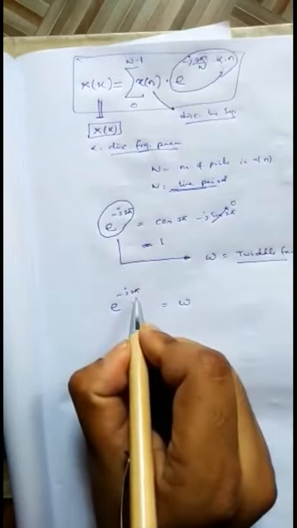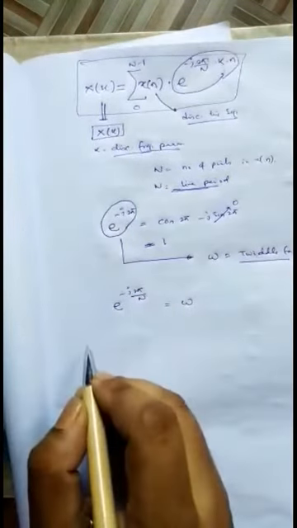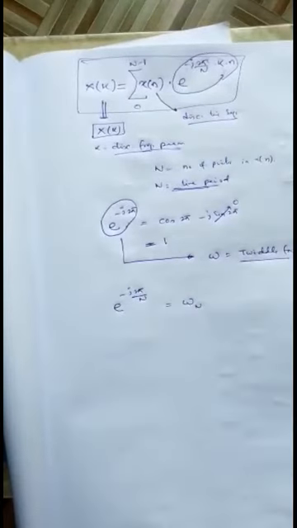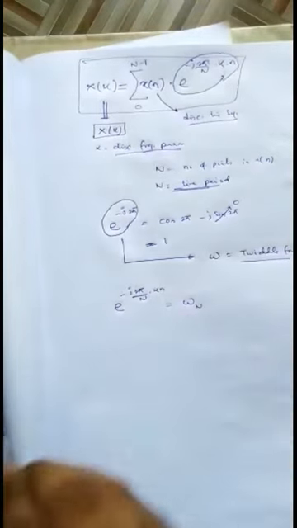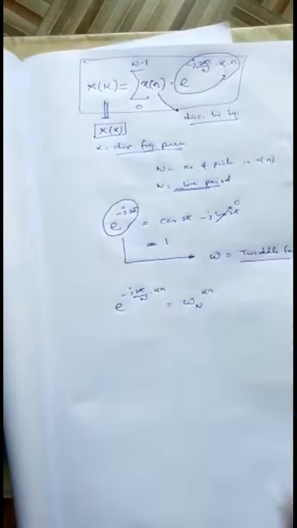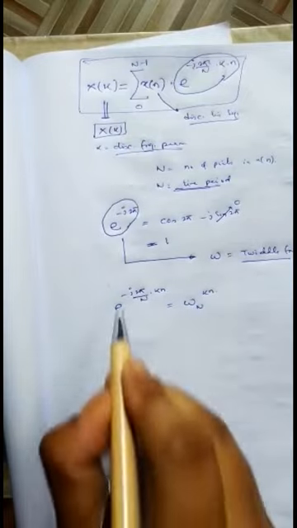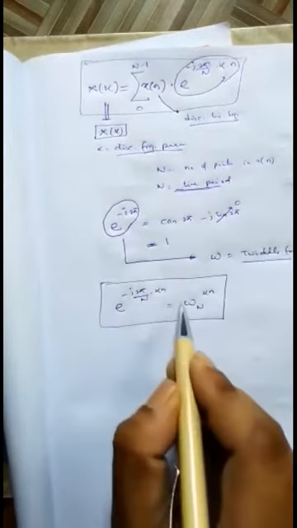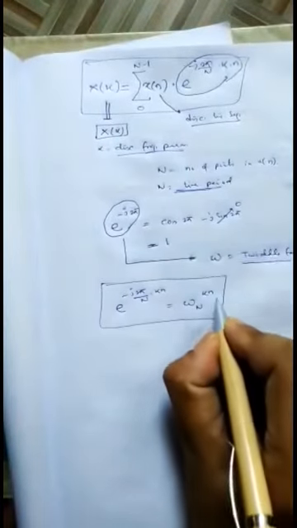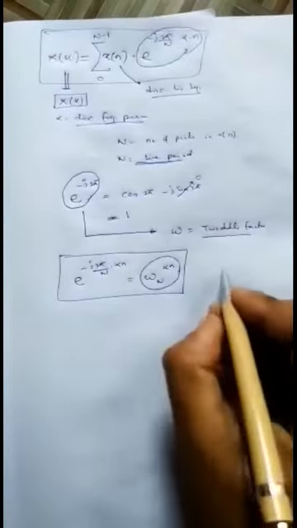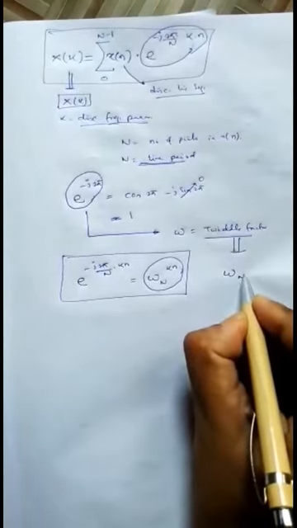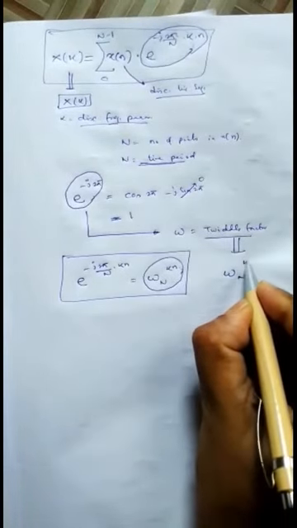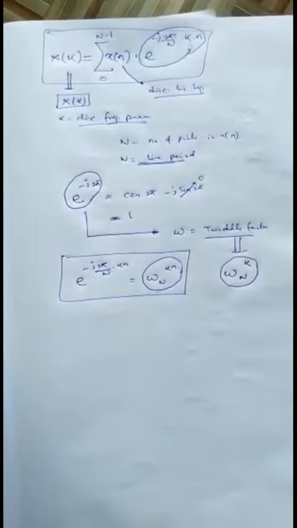In that power of the exponential term, there is a denominator capital N. So certainly this Twiddle factor is also defined by this capital N in the suffix form, and it is multiplied with k into n, so it is also defined as the power of k n. So the entire exponential term in the definition of DFT is nothing but the Twiddle factor. A Twiddle factor will be defined by omega, with N in the suffix and kn as the power.